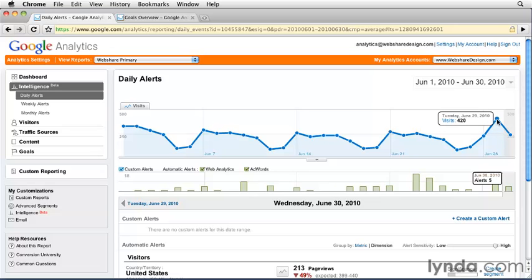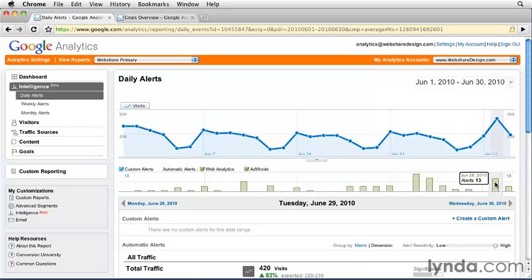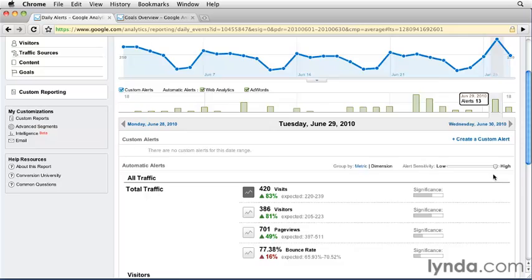With the automatic intelligence feature, Google's constantly scouring your account looking for this type of unusual activity. In fact, they can usually detect things we may never otherwise see because we're looking at just one single metric here, visits, while Google's looking at all of our different metrics and dimensions trying to find unusual activity across our account. In this case, it looks like Google's found 13 alerts on that particular day. If we click this green bar, we'll be able to see what those 13 alerts are listed down below.